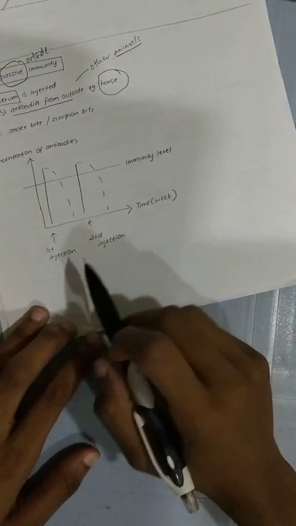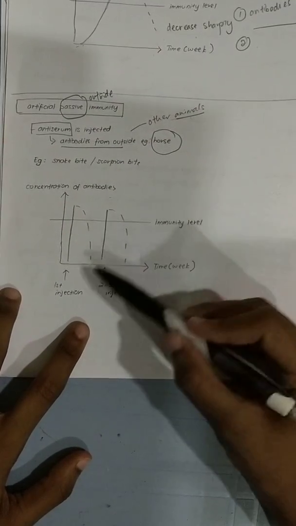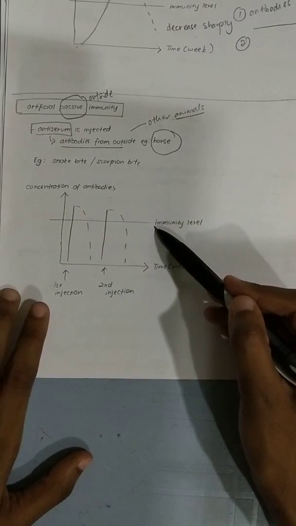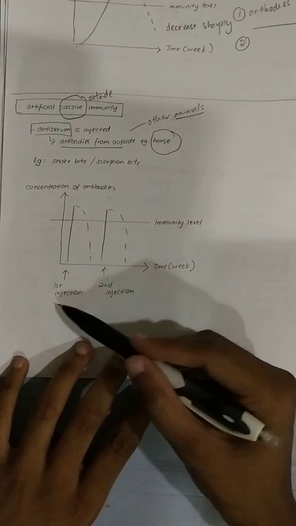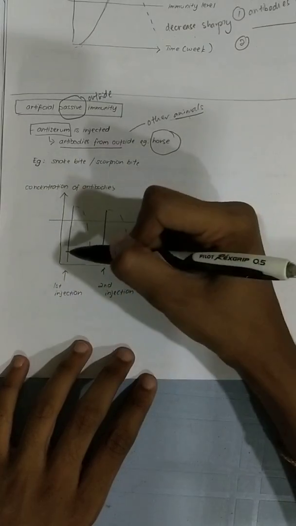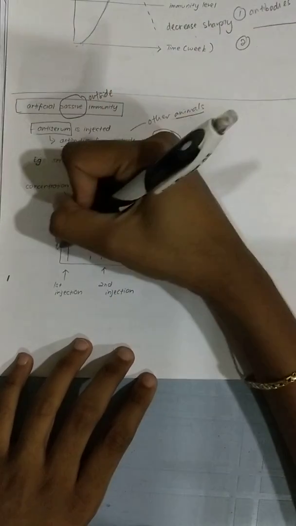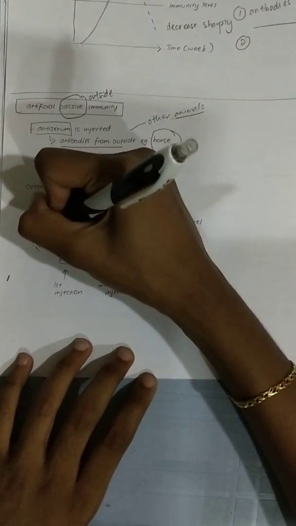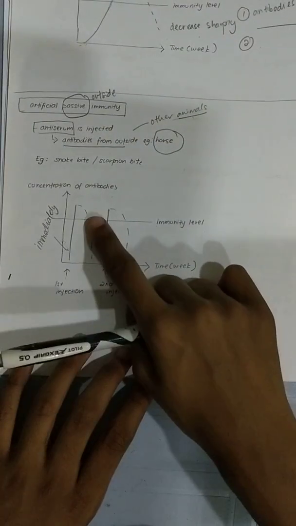Okay, now we go through the graph. If you look at the graph, what is the graph explaining to you? Concentration of antibodies. This is the immunity level, meaning if I go above this, I'm safe. This is your time, your week. If you notice here, the first time I get an infection, I get an injection, and can you see the rise in the antibody is immediate?